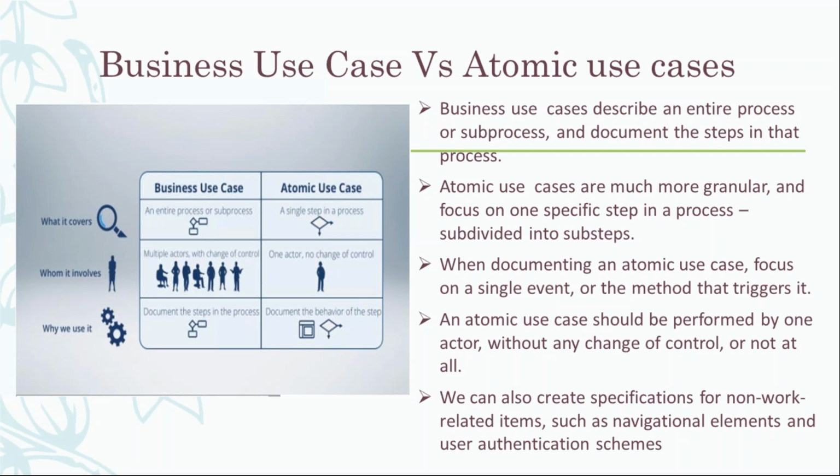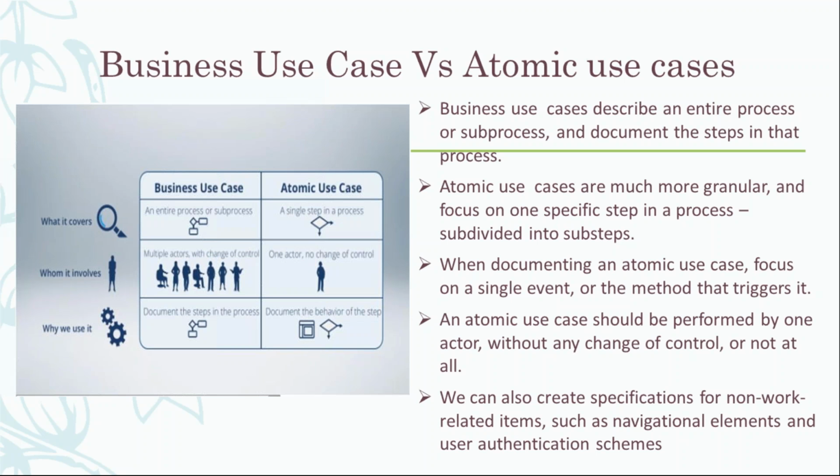Business use cases are a little bit more complex, and there can be multiple actors, each with their own change of control. But in the case of an atomic use case, we make it granular. There will be one actor, and there will be no change of control. It will focus on a single event and be performed without any change of control.